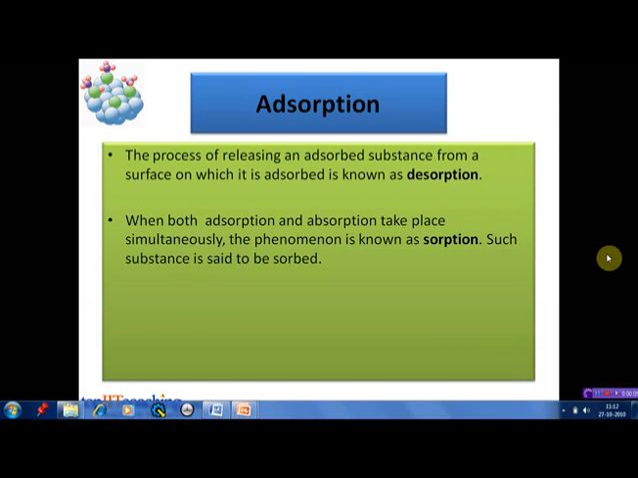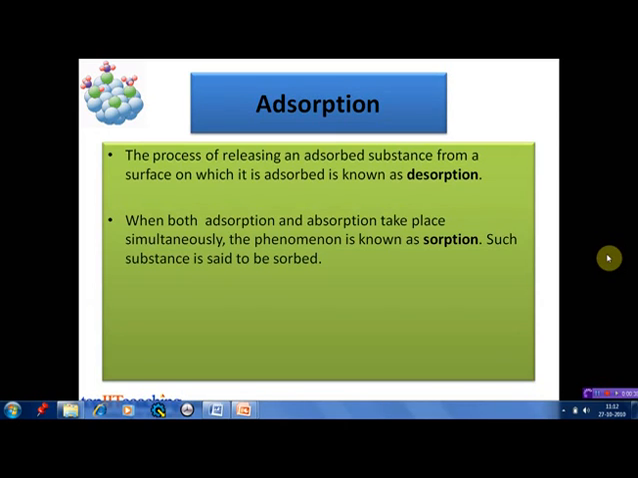The reverse process of adsorption is desorption. It is the process of releasing an adsorbed substance from a surface on which it is adsorbed. For example, if the clay releases back the dye molecules into the solution, we'll call that process desorption. In certain cases, both adsorption and absorption take place simultaneously. Adsorption and absorption collectively are known as sorption. The substance is said to be sorbed.